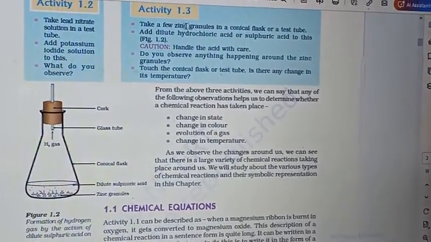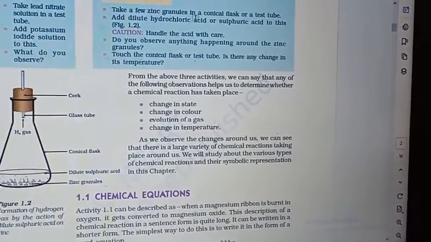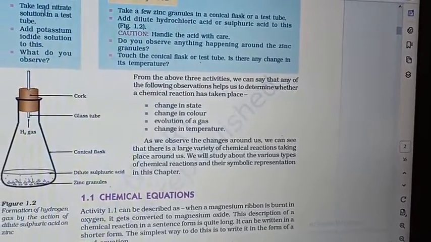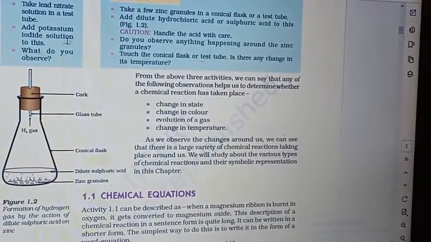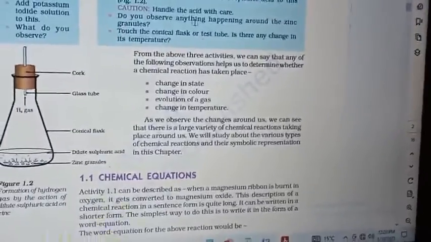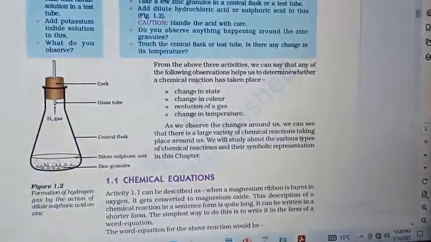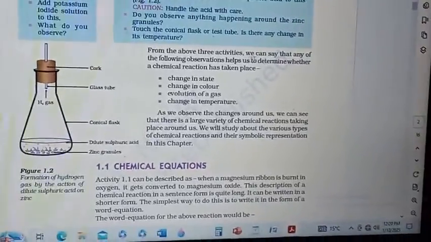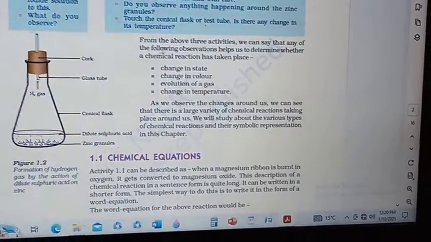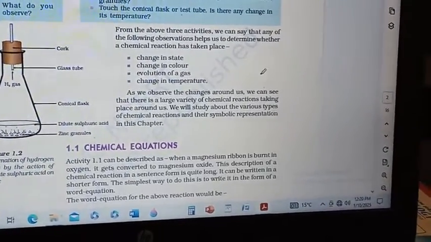Here is activity 1.3. Take a few zinc granules in a conical flask, add dilute sulfuric acid. Take a lead nitrate solution in a test tube, add potassium iodide solution. By these reactions we can say, by observation, whether a chemical reaction has taken place.